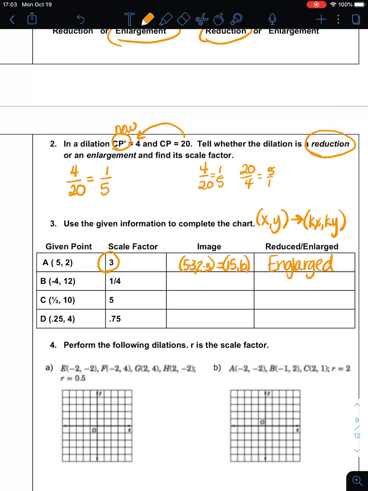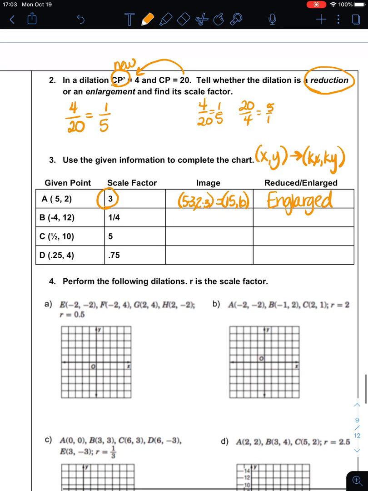Okay. We look at B. B is negative 4, 12. I want to apply a scale factor, a multiplier of 1/4. So 1/4 times negative 4 is negative 1, and 1/4 times 12 is 3. If you need to, type that in on a calculator. Or negative 4 divided by 4, that's the same as multiplying by 1/4. So I went from negative 4, 12 to negative 1, 3, and that is a reduction. I know that it's a reduction because of the scale factor being less than 1.